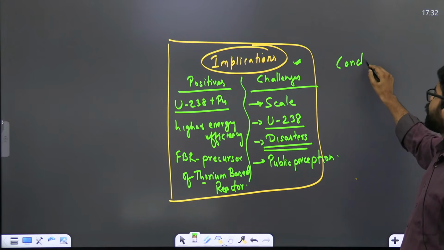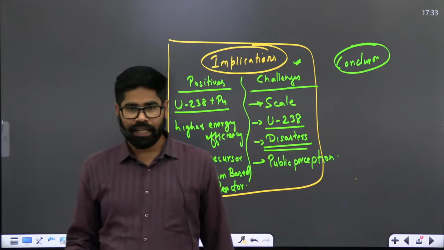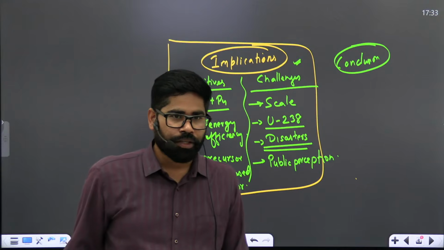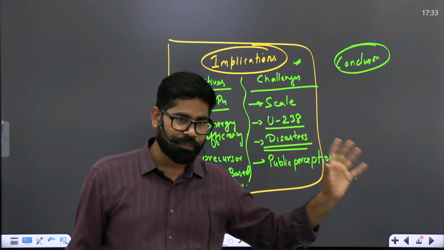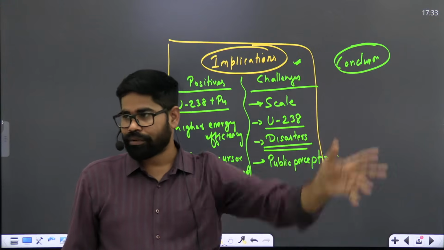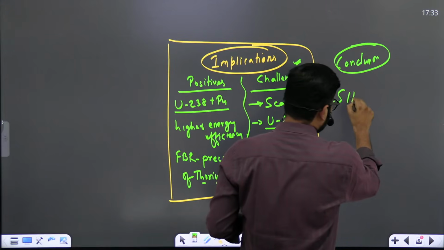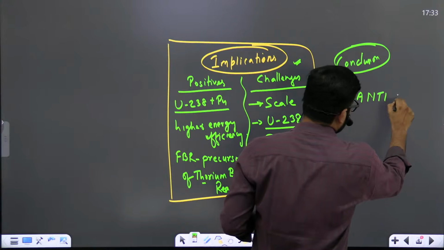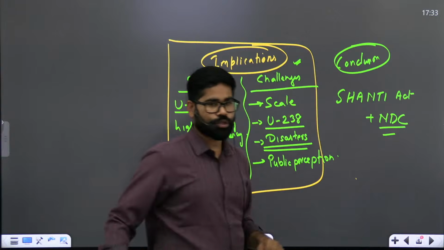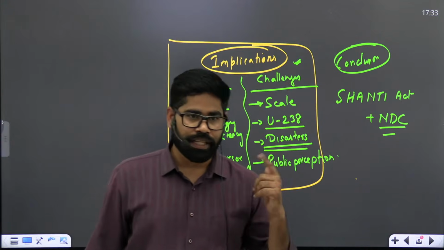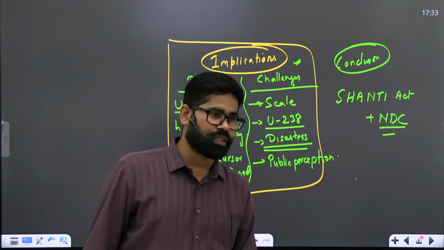तब आपको कंक्लूजन लिखना है। Here if you want you can mention about the Shanti Act, अभी हाल फिलहाल में आया है। You can give the mention of the Shanti Act and you can mention that government is actively promoting and we also have the target. So you can add the Shanti Act here, plus the NDC, the nationally determined contribution, where we want to achieve 60% of energy from non-fossil sources by 2035.